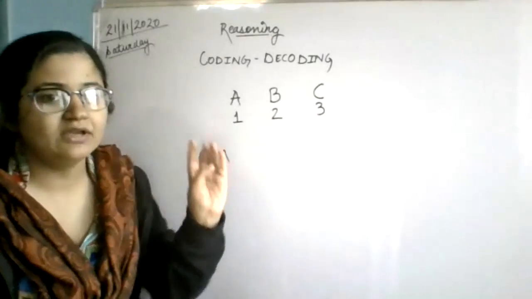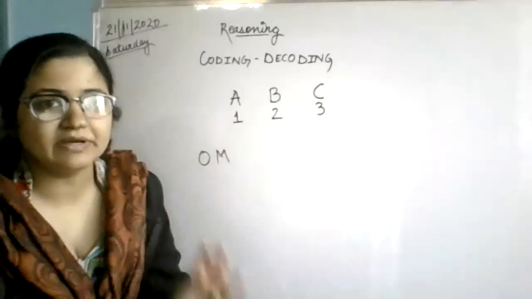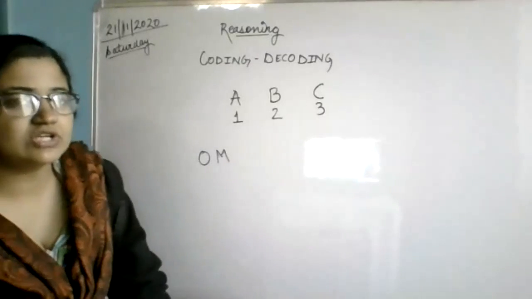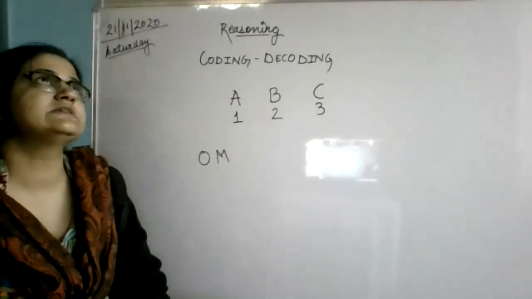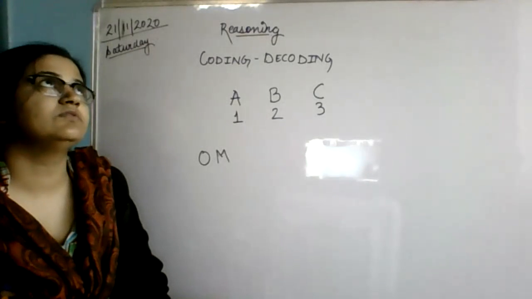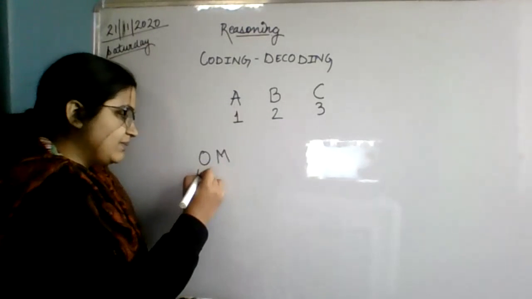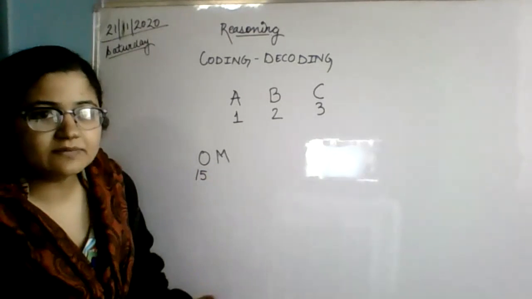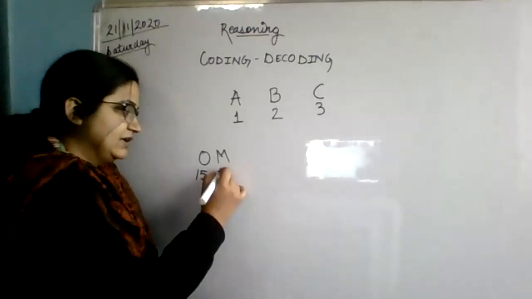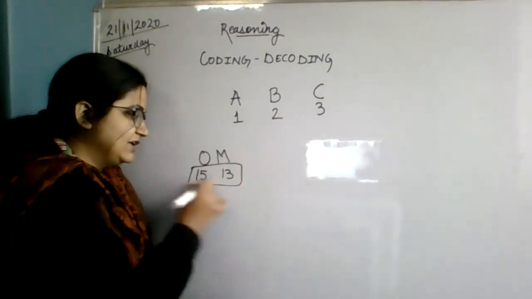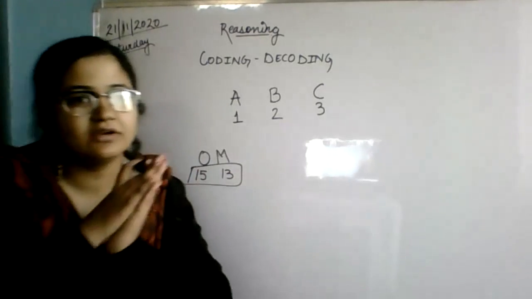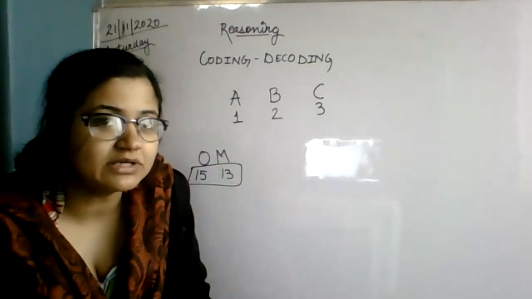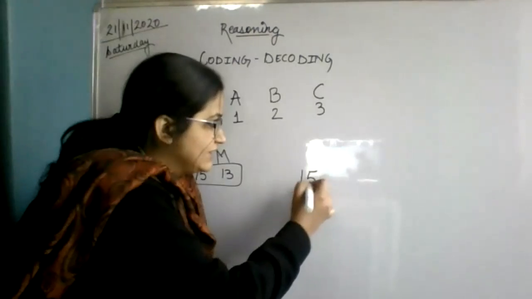We will see which number O is coming at and which number M is coming at. O comes at the place of 15, and M comes at the place of 13. So you have written 1513 on a paper, or even on the board. Nobody will be able to understand.